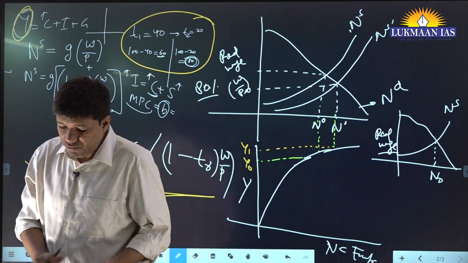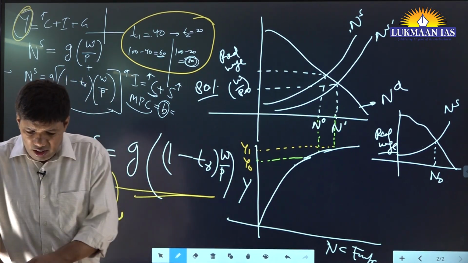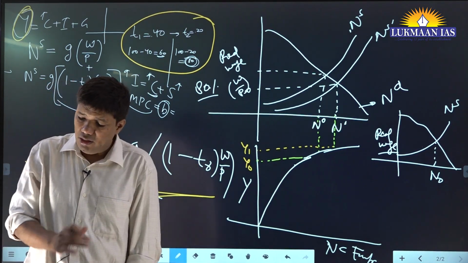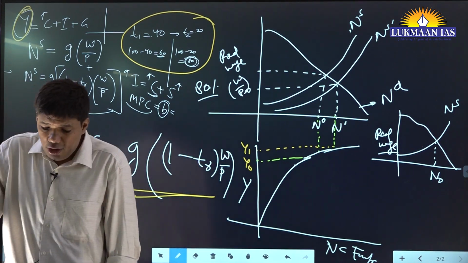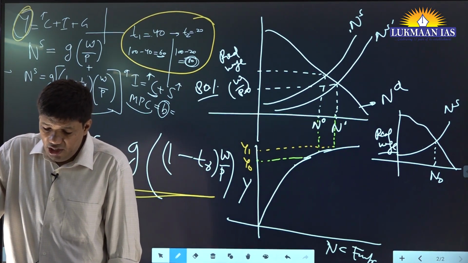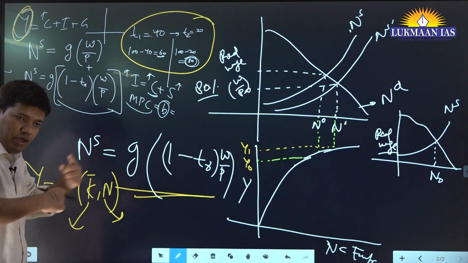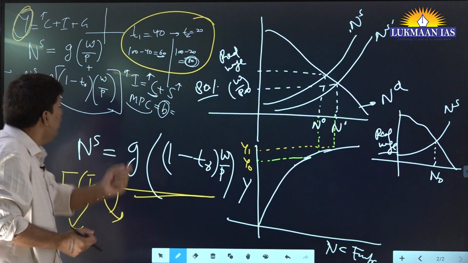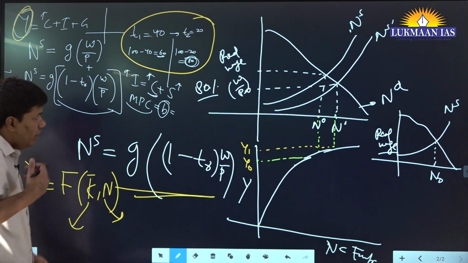We will move to what you can do. Just listen. One line: changes in government spending or taxes have no independent effect on aggregate demand because of the interest rate adjustment. That's what we saw. Whenever you increase your government spending, there is no effect on output because the interest rate is adjusting. Interest rate is bringing down your investment and consumption. So keep this thing in mind.